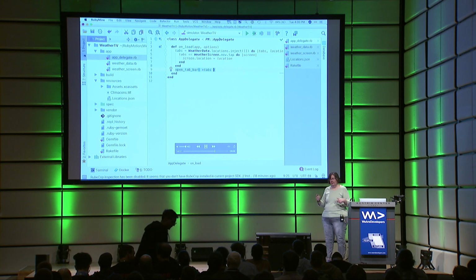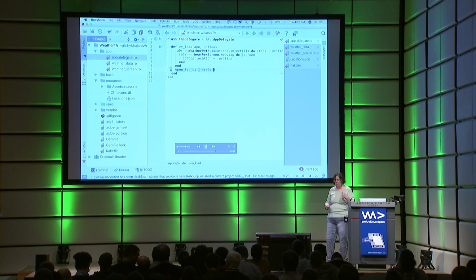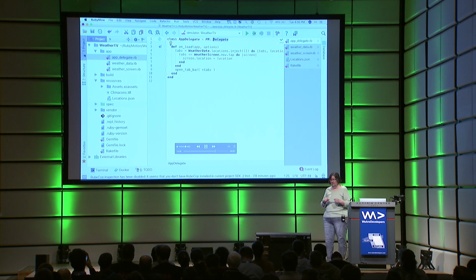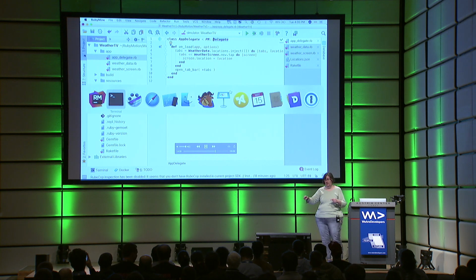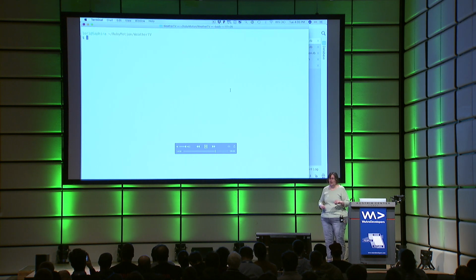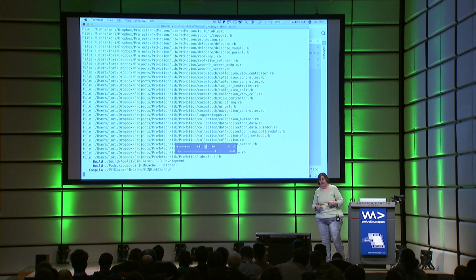We don't have any weather information coming in yet, but we have enough information here that we can actually go out, and I just realized that I made a mistake, and it's called PM delegate, not app delegate. So we can go out and run rake. And again, I am really compressing the time here, guys.